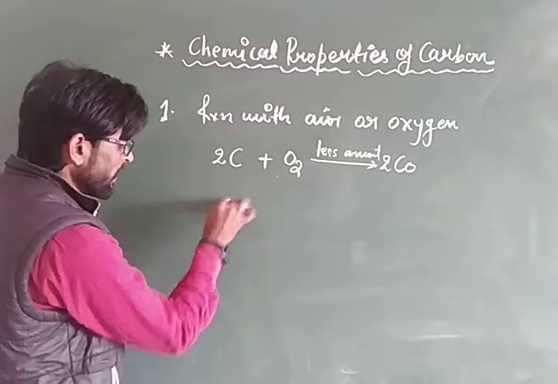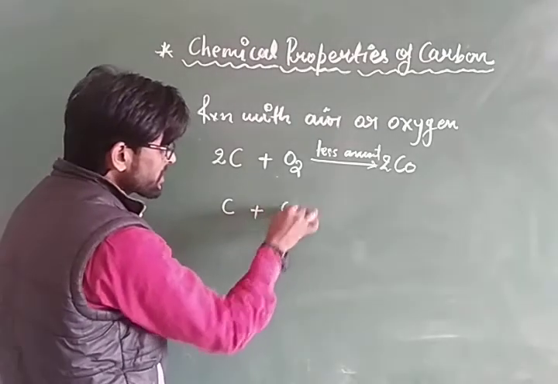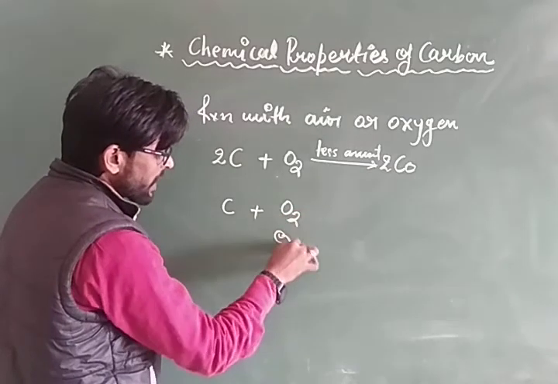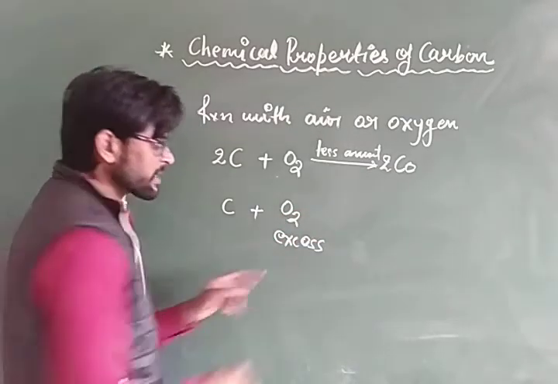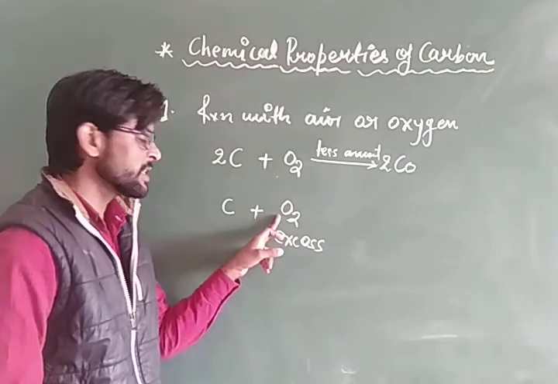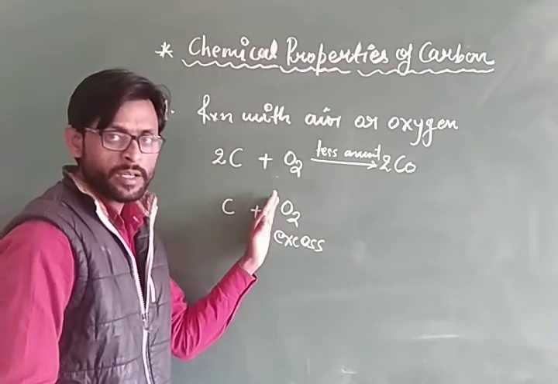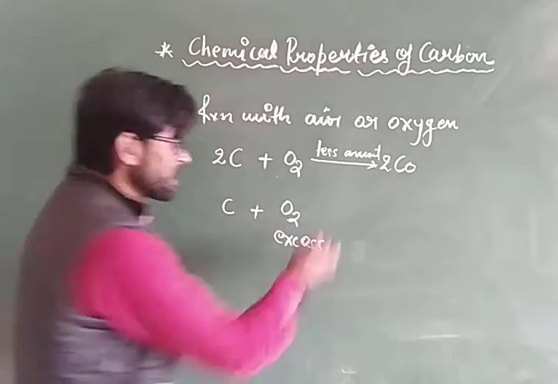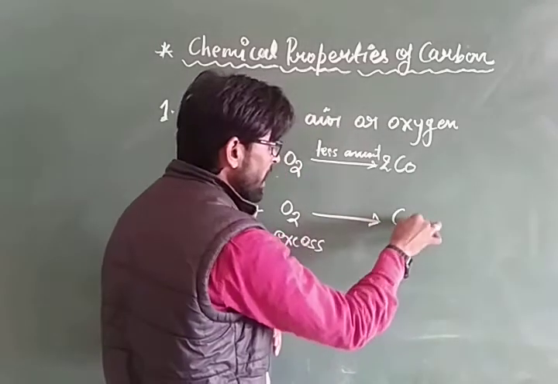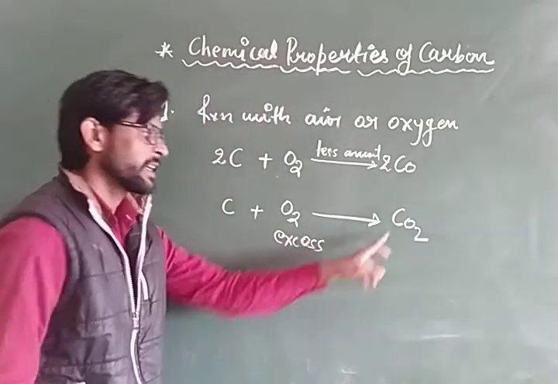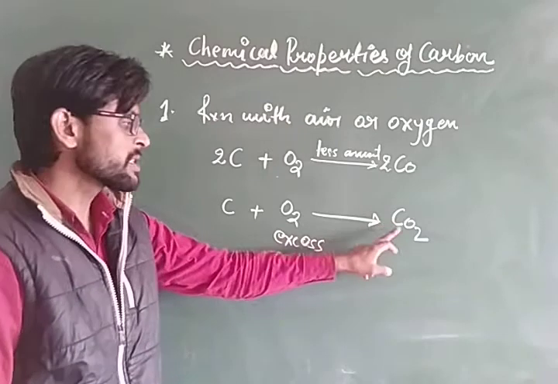Now when carbon burns in presence of excess amount of oxygen, then carbon completely burns and forms carbon dioxide, that means CO2.